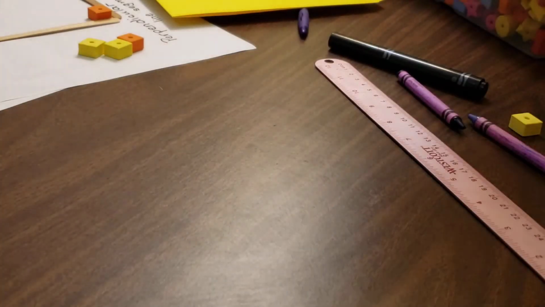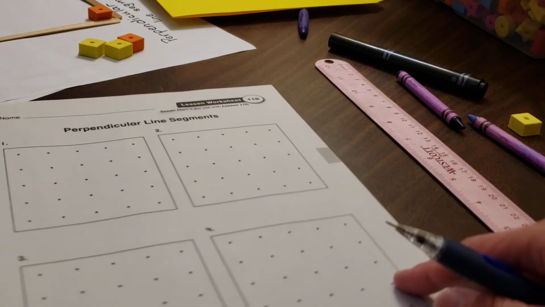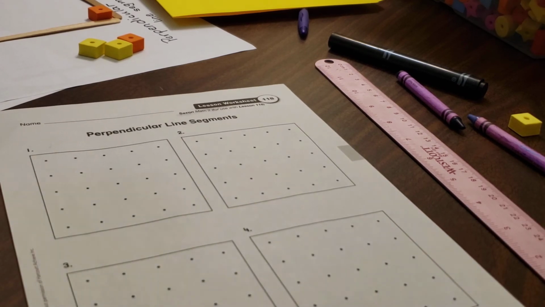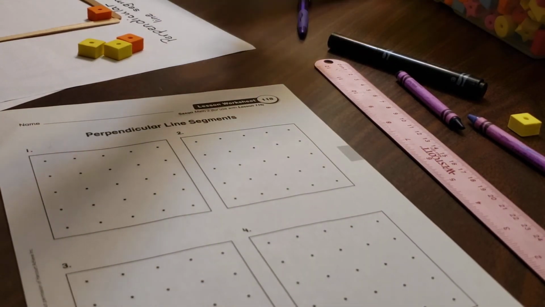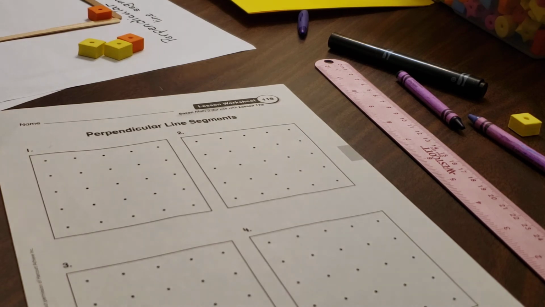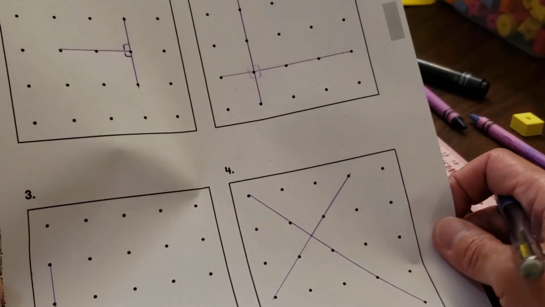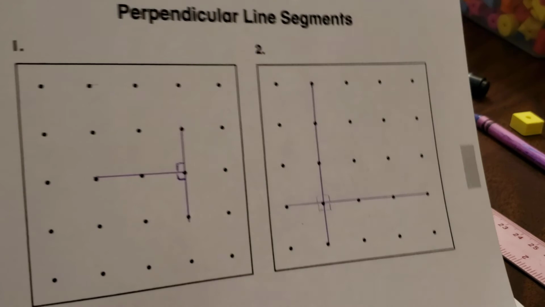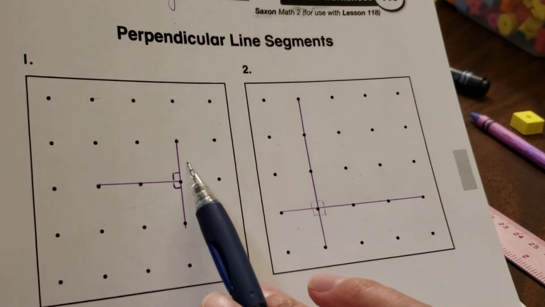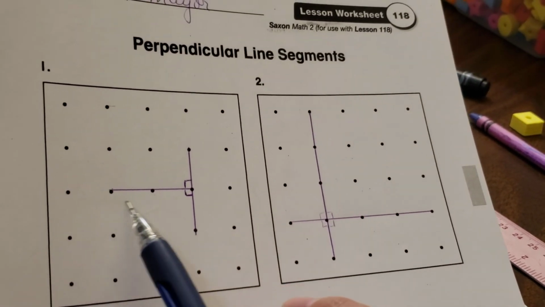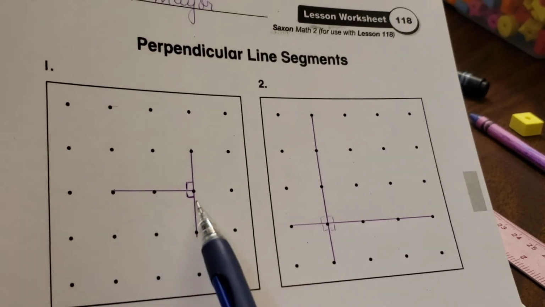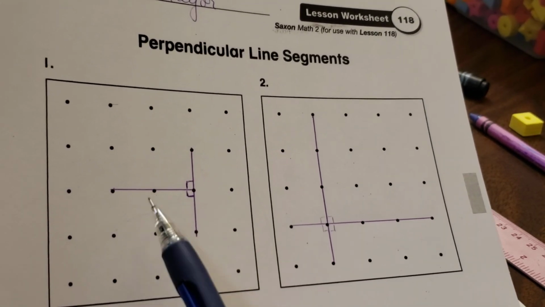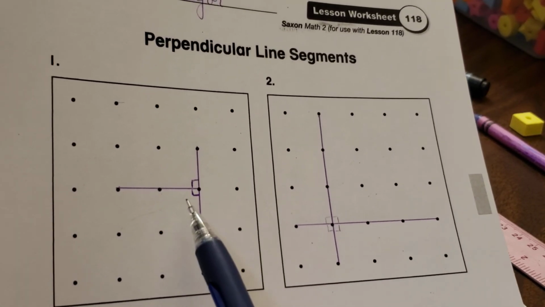Now, when you're done with that, I want you to show everyone that they are at right angles, and therefore we can call them perpendicular lines. This is what mine looks like. Yours is going to look different. See right here? I have a set of lines that come together to make perpendicular line segments.